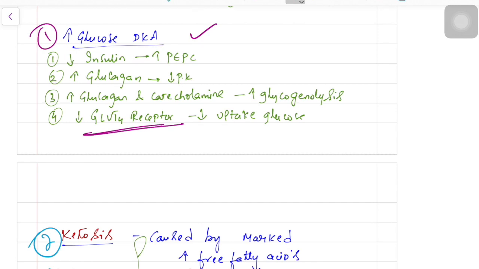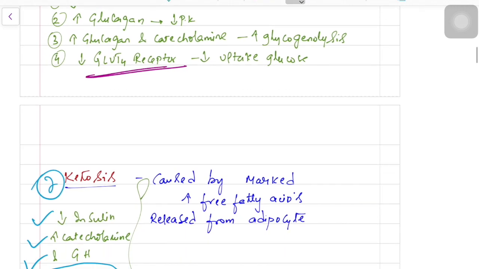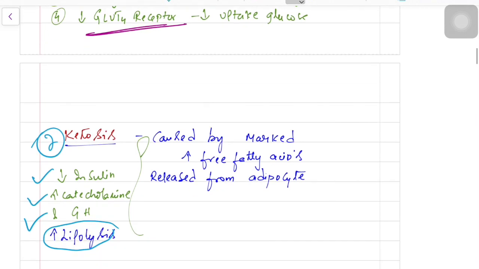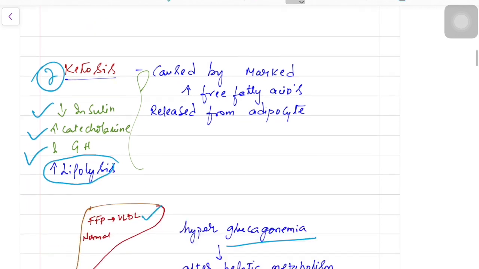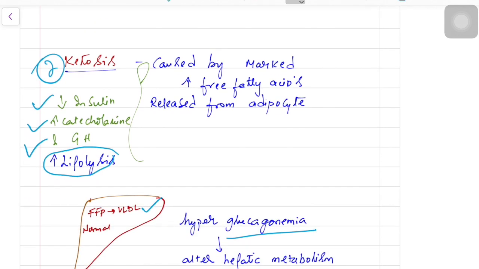First is hyperglycemia, which is seen in DKA, and second is ketosis. The ketosis is an increase in ketone bodies. These ketone bodies come from free fatty acids. The free fatty acids, which are produced in excessive levels in the body because of decreased insulin, increased catecholamine, and growth hormones, are normally converted in the liver to very low density lipoproteins.